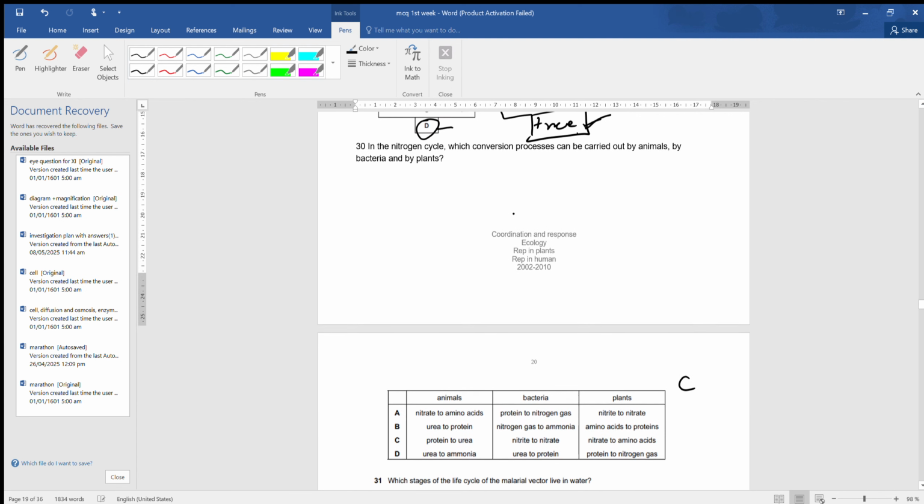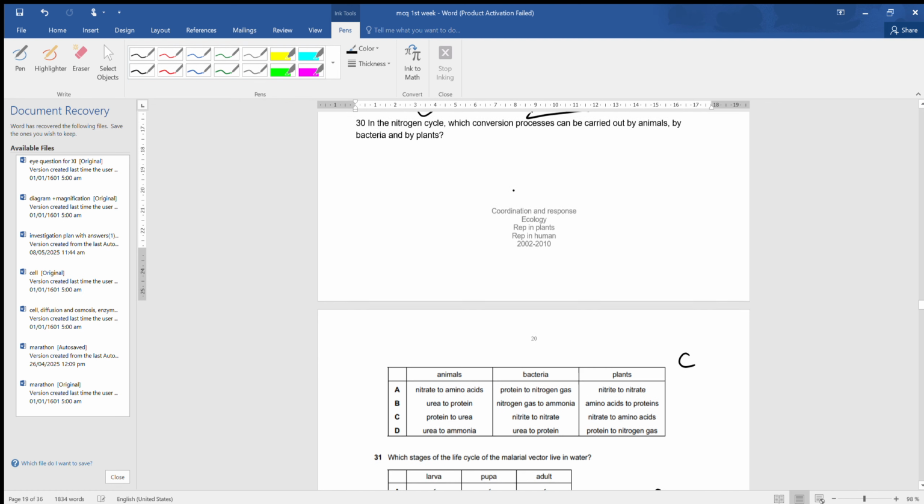Now next, in the nitrogen cycle, which conversion process can be carried out by animals, by bacteria and by plants? Now, nitrate to amino acid is done by animals. Okay, protein to nitrogen gas is done by bacteria, and nitrite to nitrate is done by plant.